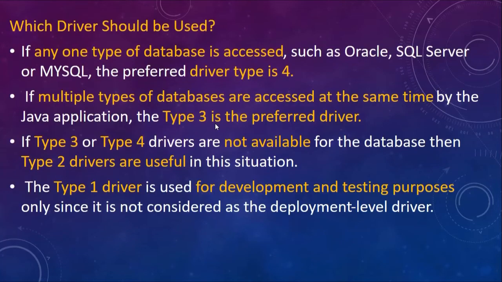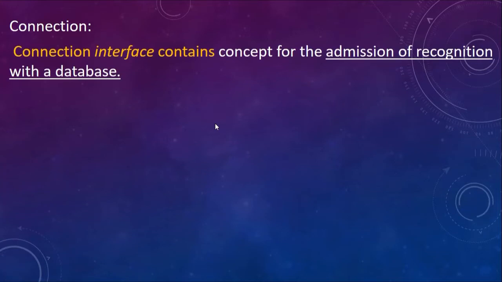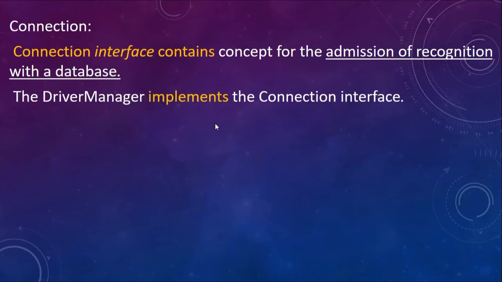Now when we write code to connect to the database in Java, there are some components. There is something called the Connection interface, which contains the concept of admission and recognition in the database. What the Connection interface does is it is basically used to connect to the database. The database recognizes the connection and the connection is established. The DriverManager class, which we have already seen, implements this Connection interface.